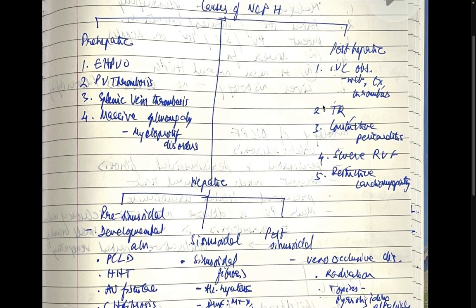Then we have post-hepatic causes, which are IVC obstruction, like in a web, tumor, or thrombus, tricuspid regurgitation, constrictive pericarditis, severe right heart failure, and restrictive cardiomyopathy.